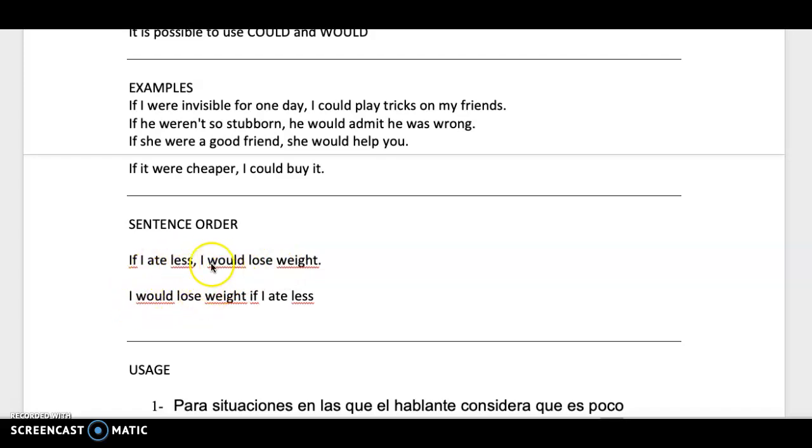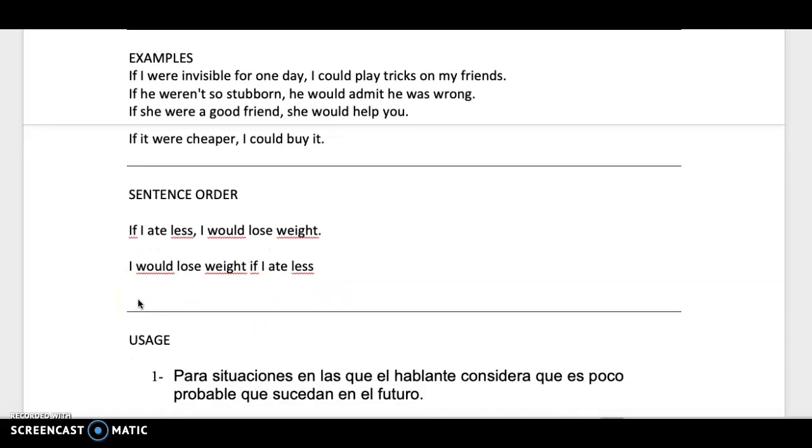O podemos empezar por acá. Y I would lose weight if I ate less. Yo perdería peso si comiera menos. ¿Ok? So, el significado no cambia si cambiamos el orden de la oración. Pero presten atención siempre a la coma. Si empezamos con if, la primera oración lleva coma. Pero si empezamos con la segunda parte, que es would, con el condicional, la oración no lleva coma.